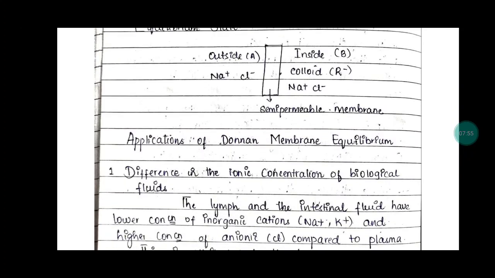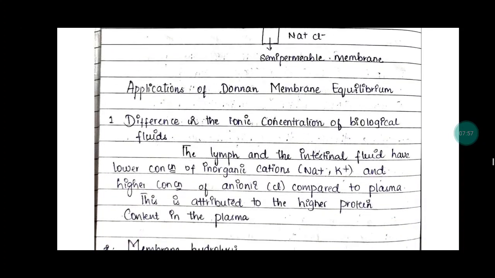Applications of Donnan membrane equilibrium. Number 1, difference in the ionic concentration of the biological fluids, where the lymph and the intestinal fluid have lower concentration of inorganic cations like sodium and potassium, and higher concentration of anions, that is chloride, compared to the plasma. This is attributed to the higher protein content in the plasma.